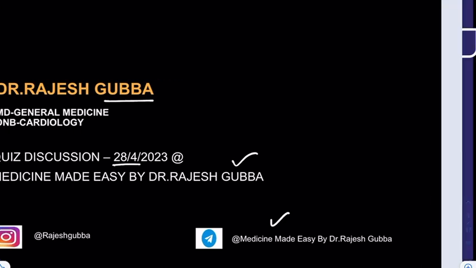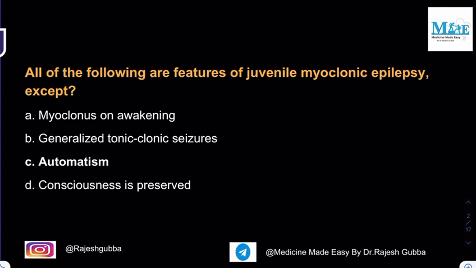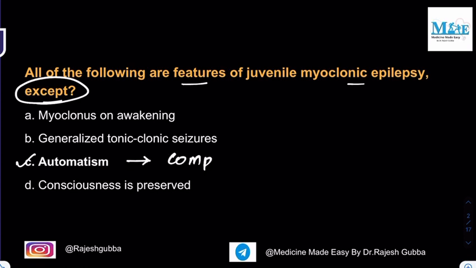So the first question is, all of the following are the features of juvenile myoclonic epilepsy except: myoclonus on awakening, generalized tonic-clonic seizures, automatism, consciousness is preserved. So the feature which is not present in juvenile myoclonic epilepsy is the automatism. It is the feature which is present in complex partial seizures, but it is not present in juvenile myoclonic epilepsy.